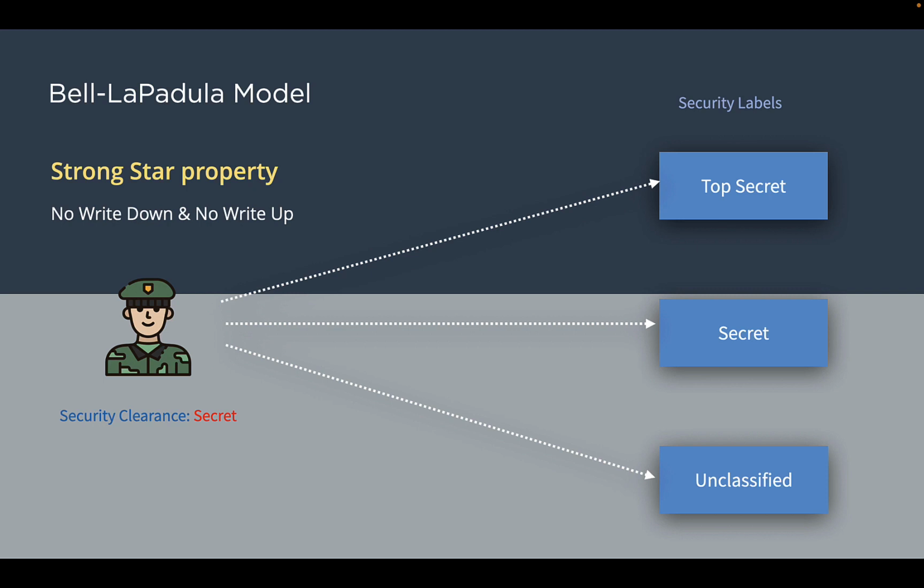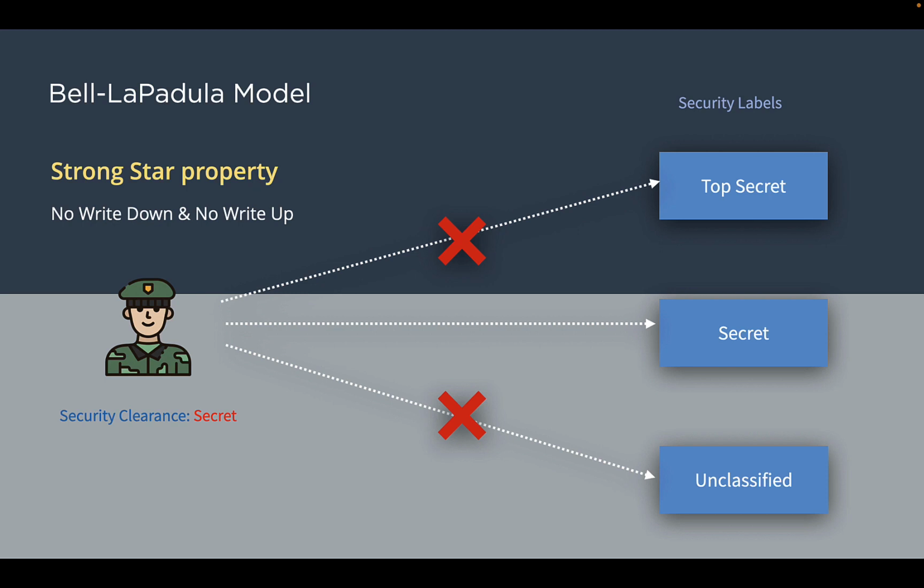For example, Bob with a security clearance of secret can only write to the secret level. Bob cannot write the document to a top secret level even though it is higher than Bob's clearance. This is the additional restriction imposed by the strong star property. Also, Bob cannot write the document to the unclassified level, as per the original star property.